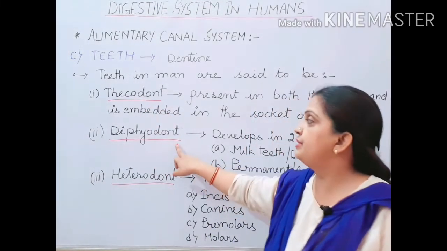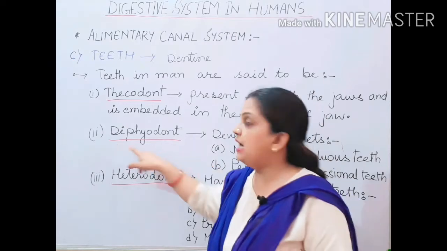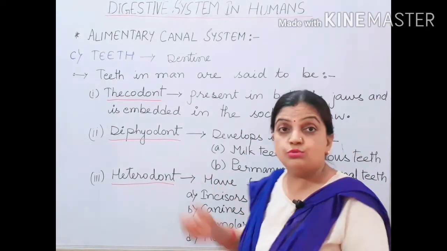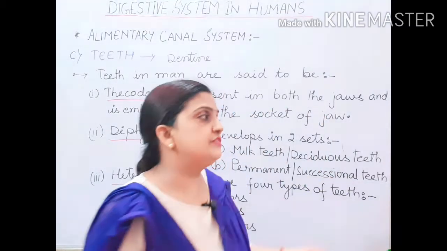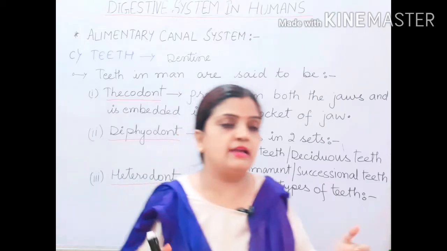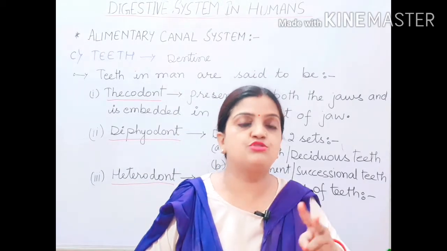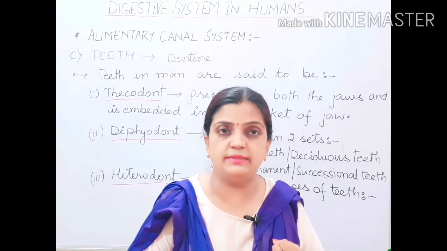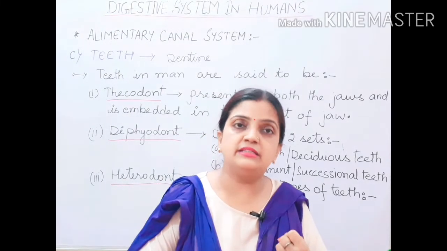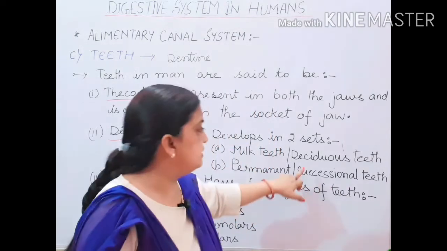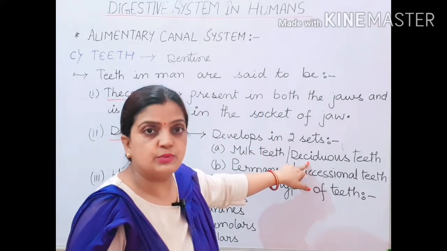Now children, moving to the diphyodont. Di means two, phyodont, two types of teeth, two different sets of teeth. You are very familiar that we human beings have two sets of teeth. One is temporary teeth and another is permanent teeth. The temporary teeth are also called milk teeth, and another name given to them is deciduous teeth.